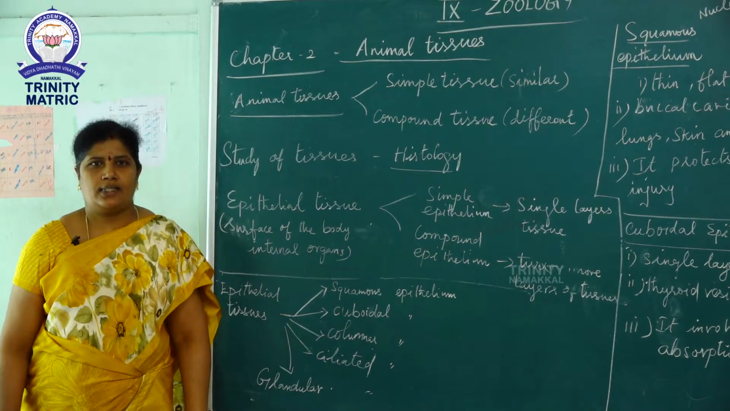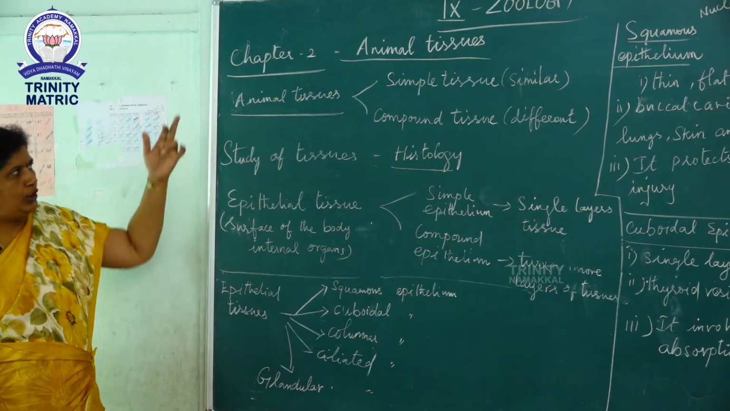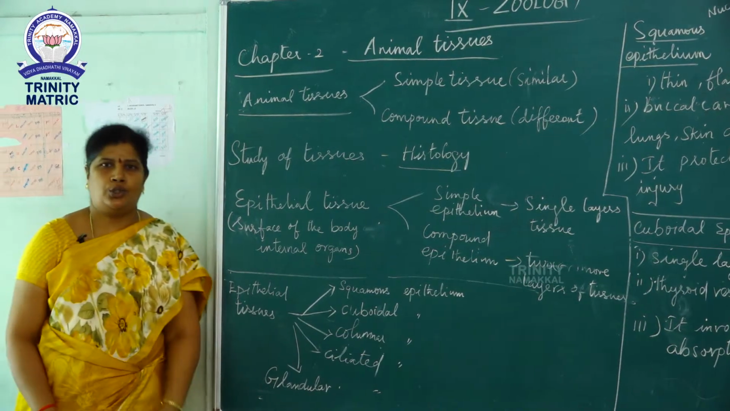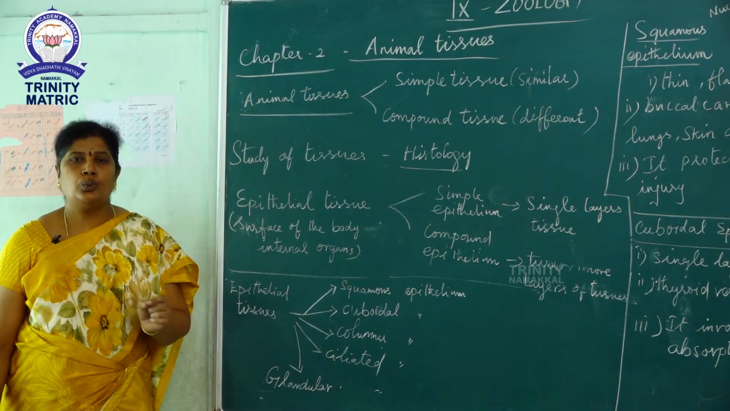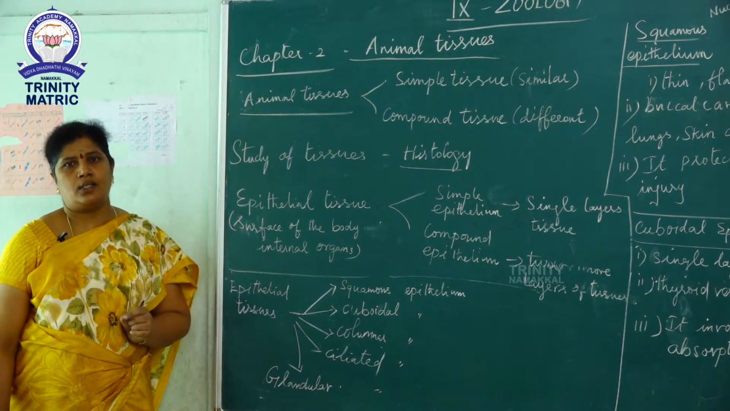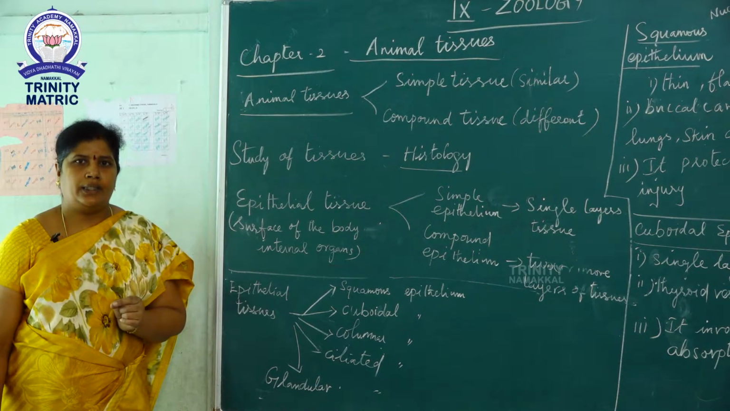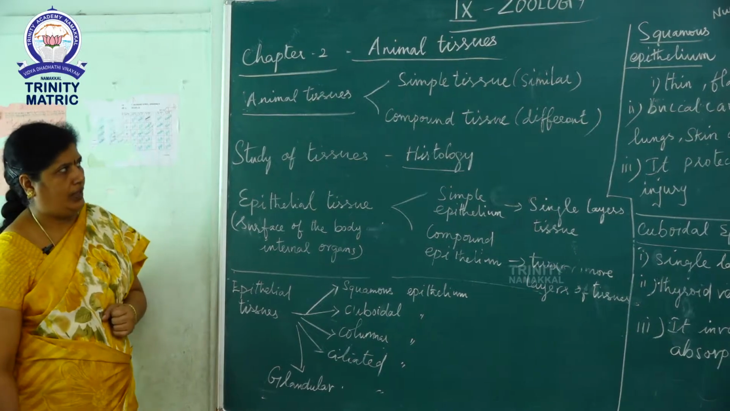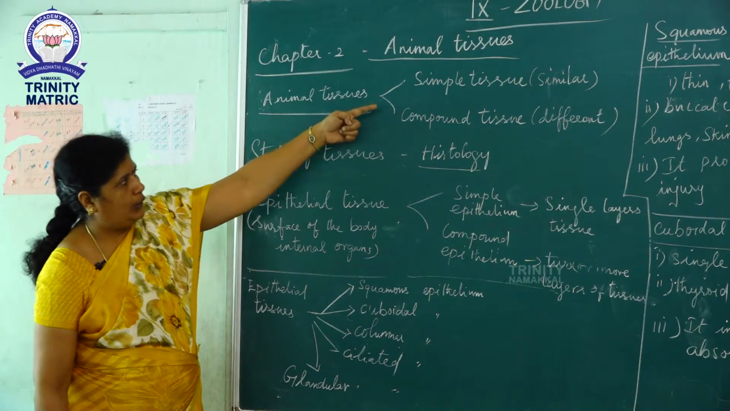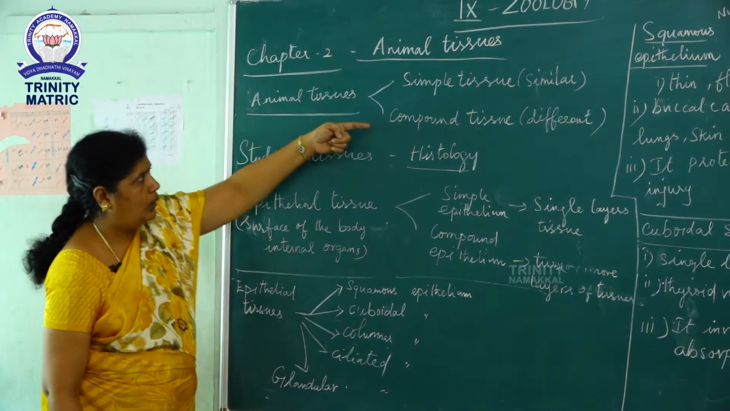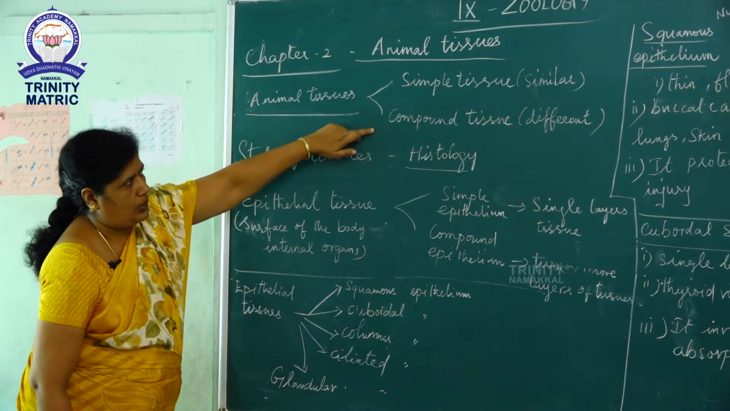We are going to discuss 9th Zoology, Chapter 2, Animal Tissues. What are tissues? Tissues are groups of two or more cells that form an origin and work together to perform different functions. Animal tissues are classified into two types: simple tissues and compound tissues.